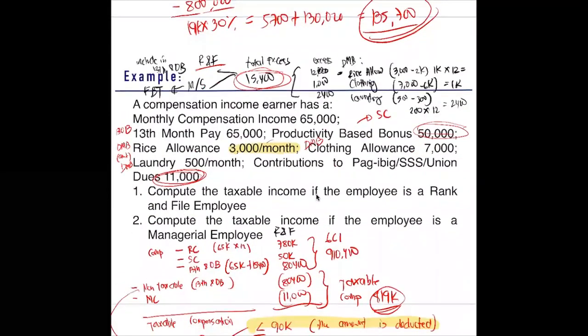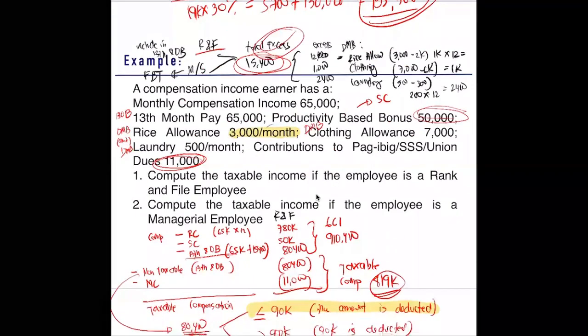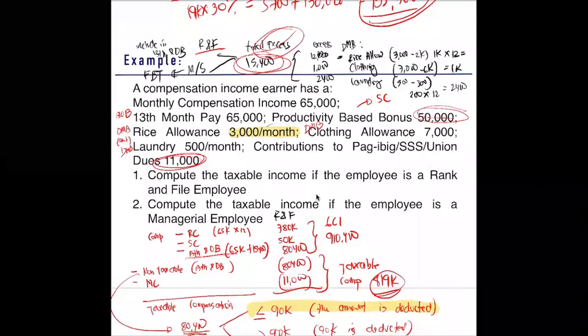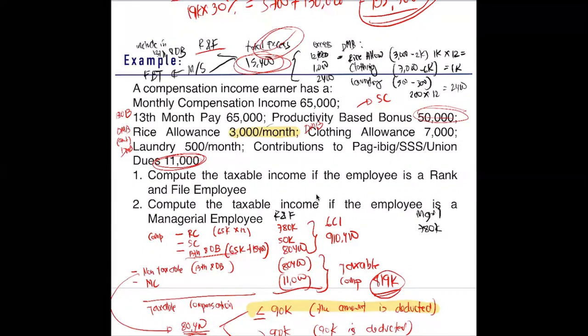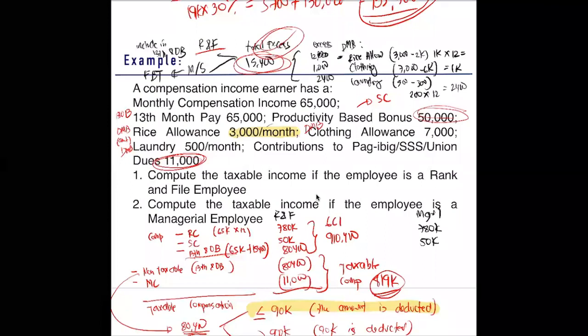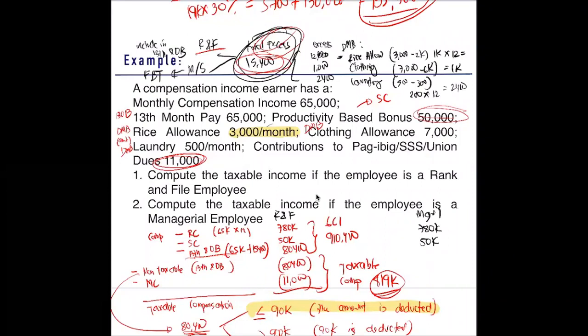Tandaan, sa rank and file, yung excess de minimis idadagdag sa 13th and other benefits. Paano naman guys pagka managerial yan? Pagka managerial yan, wala tayong problema. Regular compensation, 780. Supplemental compensation, yung productivity na 50,000. 13th and other benefits. So only the 13th month pay, tama? Hindi natin idadagdag yung other benefits. Yung excess na 15,400 tatanggalin natin. Ilalagay natin yan sa fringe benefit tax. So magkano lang yung 13th month pay?